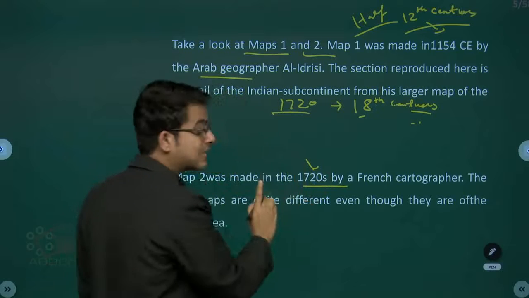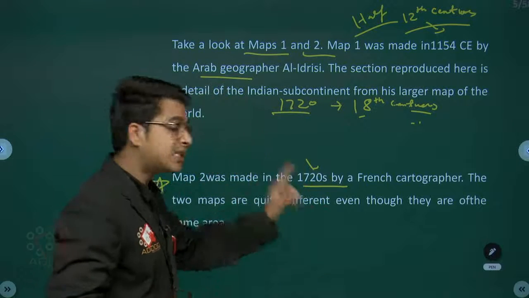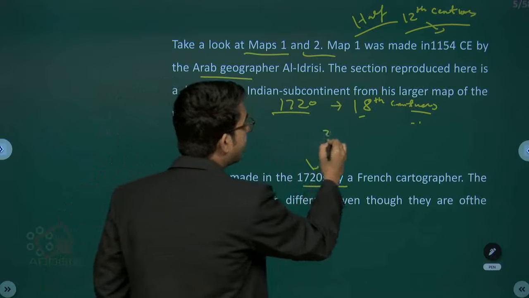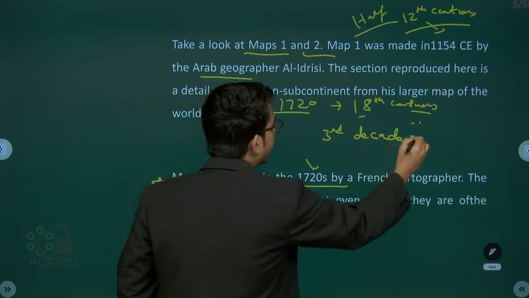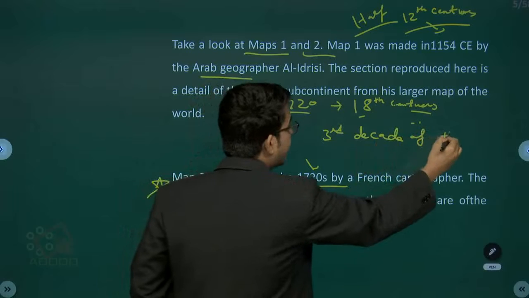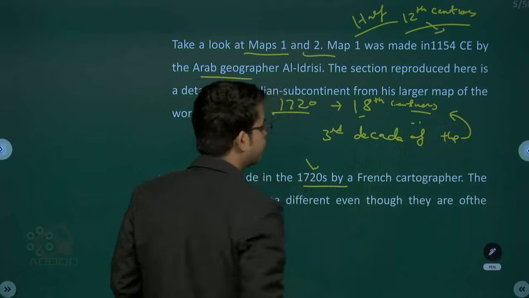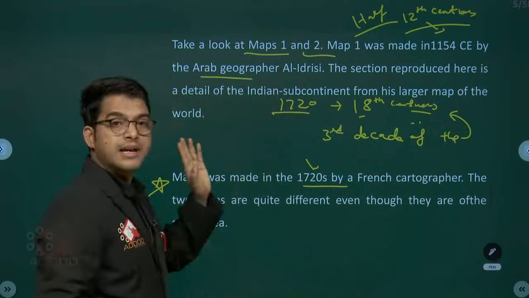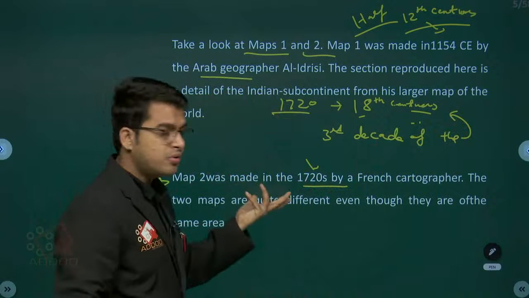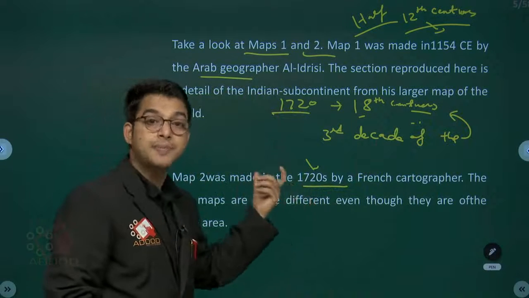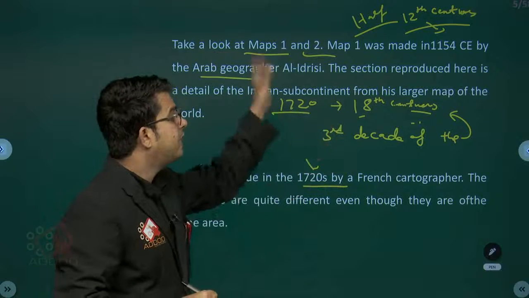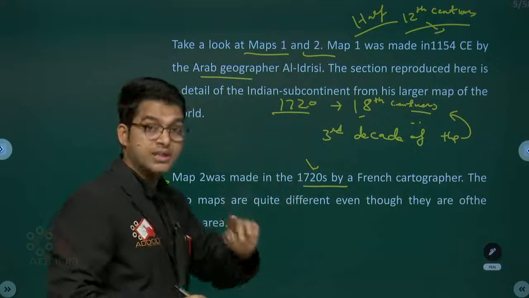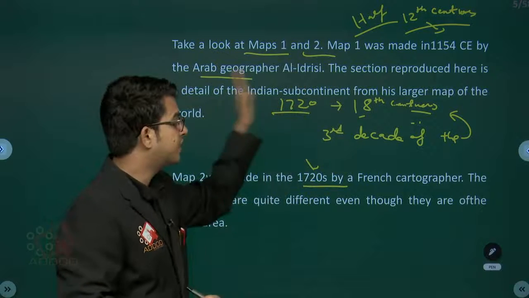So the third decade of the 18th century, 1720s, are synonymous with each other.